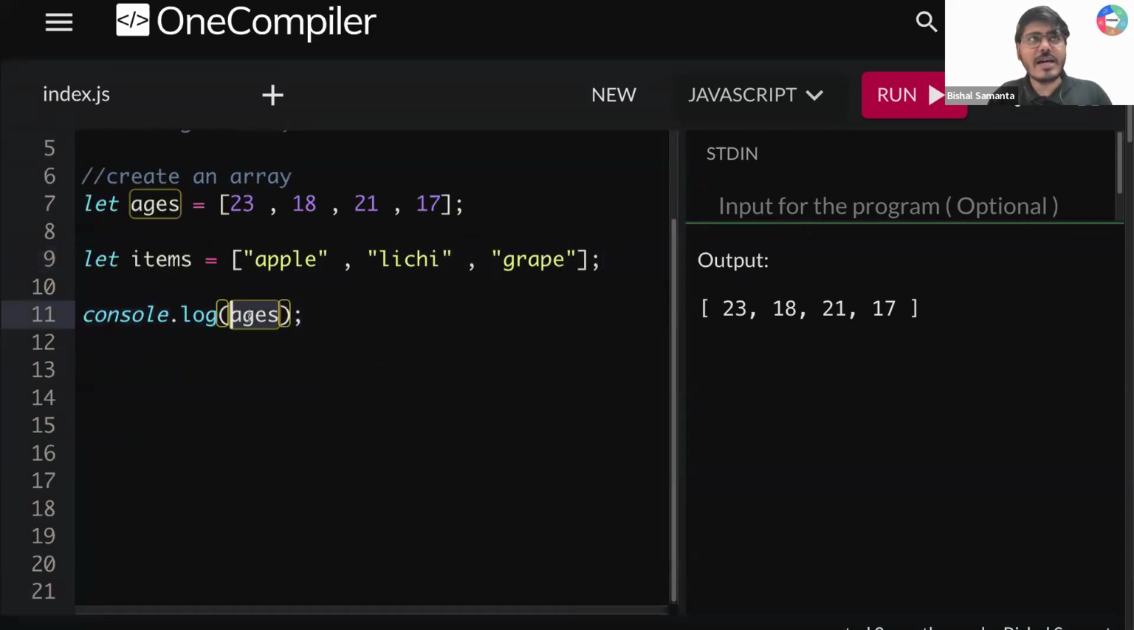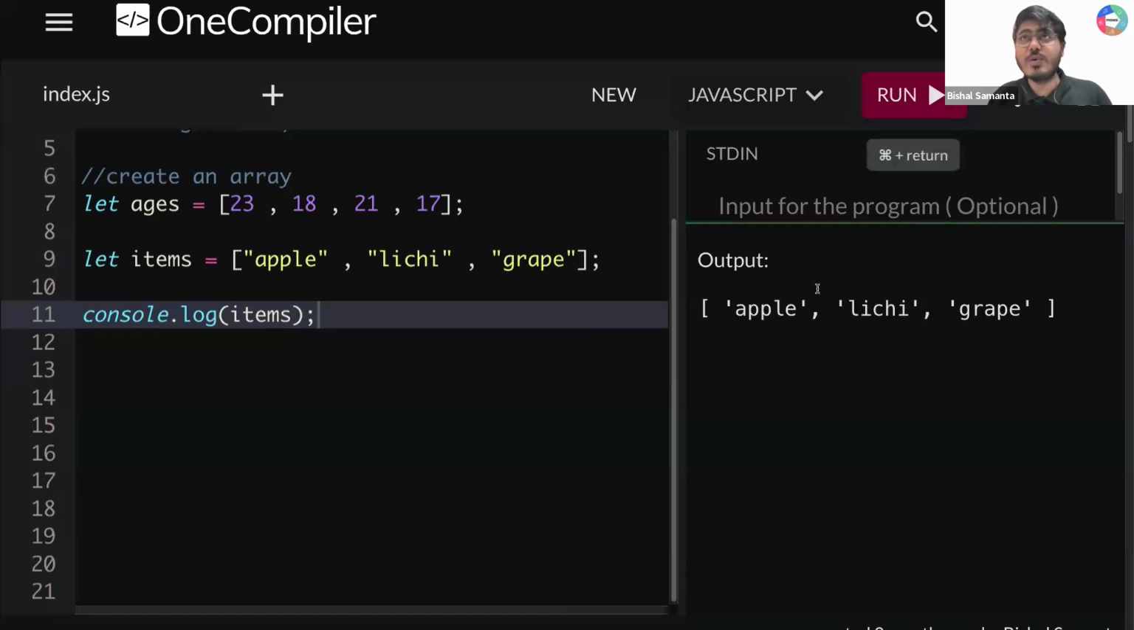Okay, so let's say here I'm writing console.log items. Let's see what we are getting. If I run this thing, we are getting this full array. Can you see apple, lychee, and grape printed here? Now tell me one thing, guys. Can I call this an array of strings? So this is an array of numbers, this is an array of strings. Why? Because in this array, all the elements that I'm having are of string data type. In the other array, all the elements that I'm having are of number data type. So this is an array of numbers, this is an array of strings.